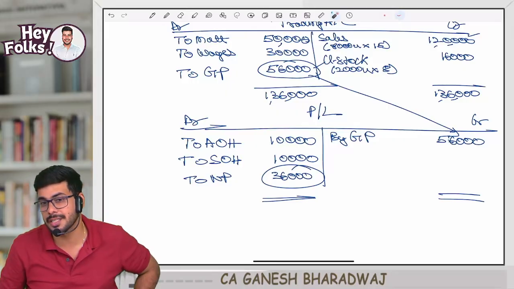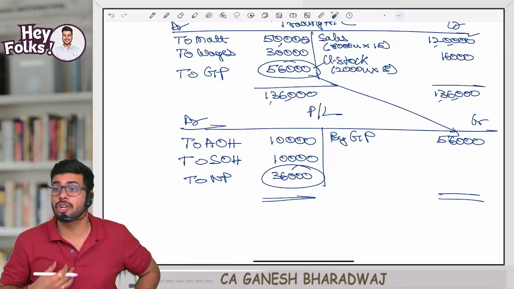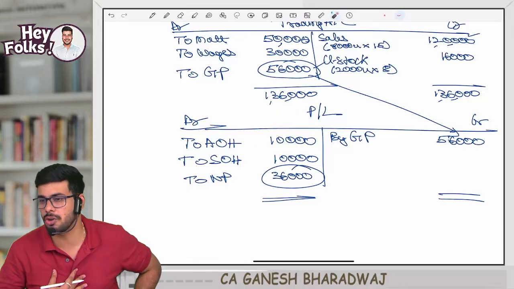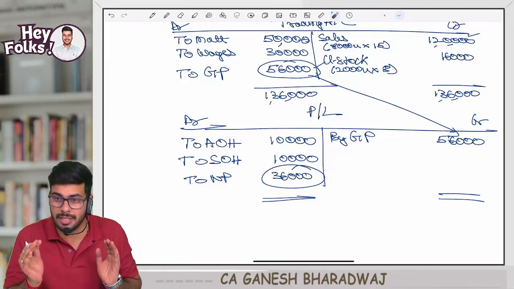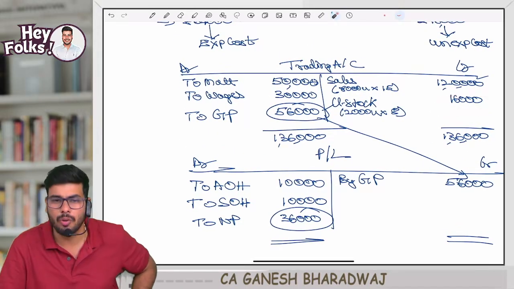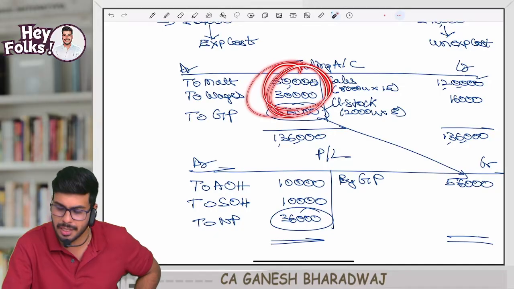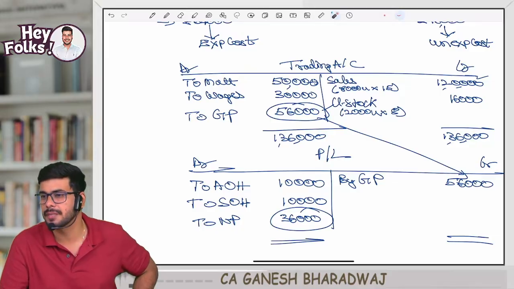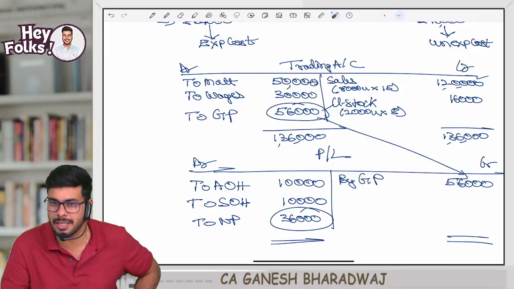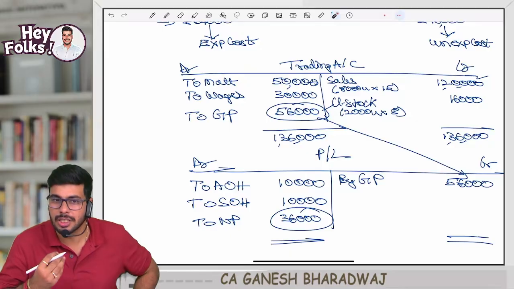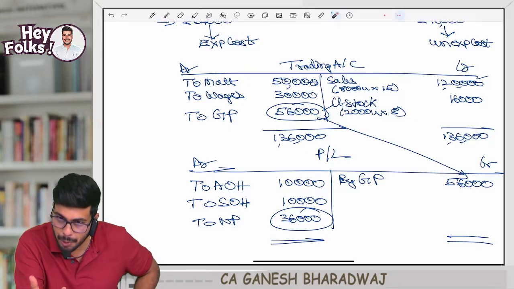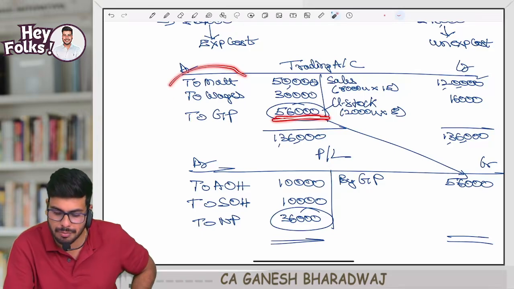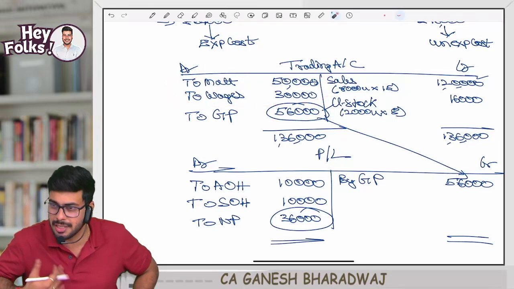Or in other words, can I say the costs that are considered for stock valuation are called product cost. What do you mean by product cost? The cost that is considered for stock valuation. What cost is considered for stock valuation? Only the cost incurred in the factory. That is nothing but manufacturing cost. In the trading account, what comes? Only my manufacturing cost incurred in the factory.